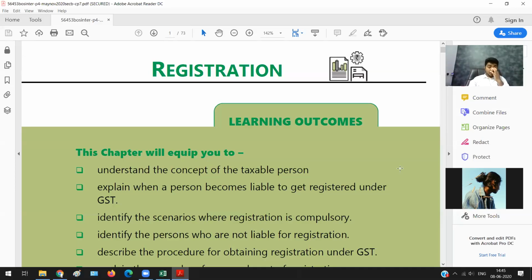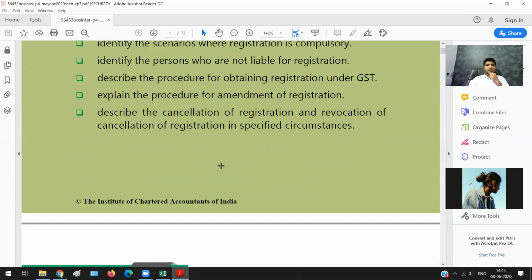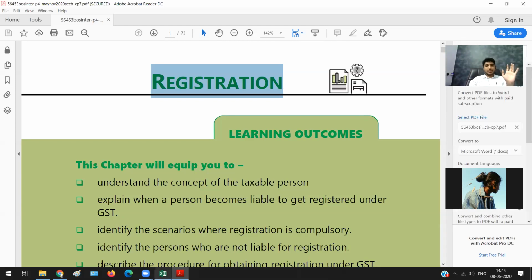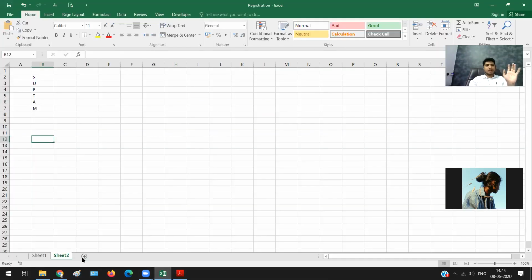Okay, so this is the registration chapter. Even before we start the registration chapter, there is one requirement that we need to know. That is the meaning of the word turnover, or I can say the meaning of the word aggregate turnover. Let me take you to my Excel sheet. There are two words that we need to understand.